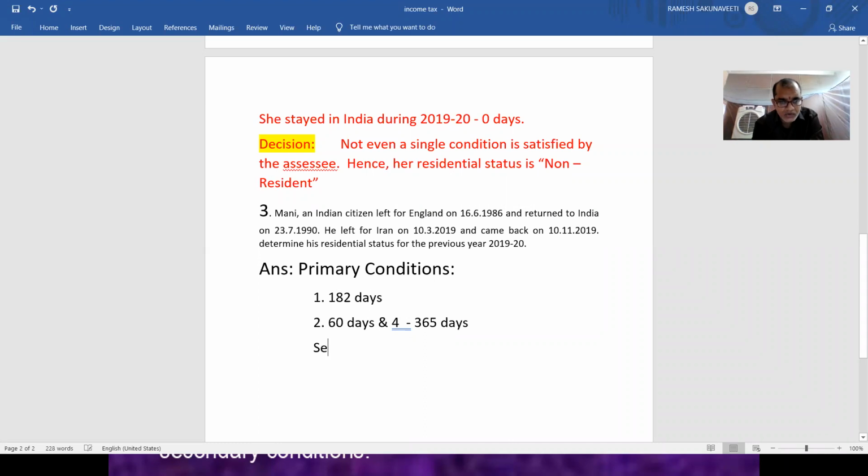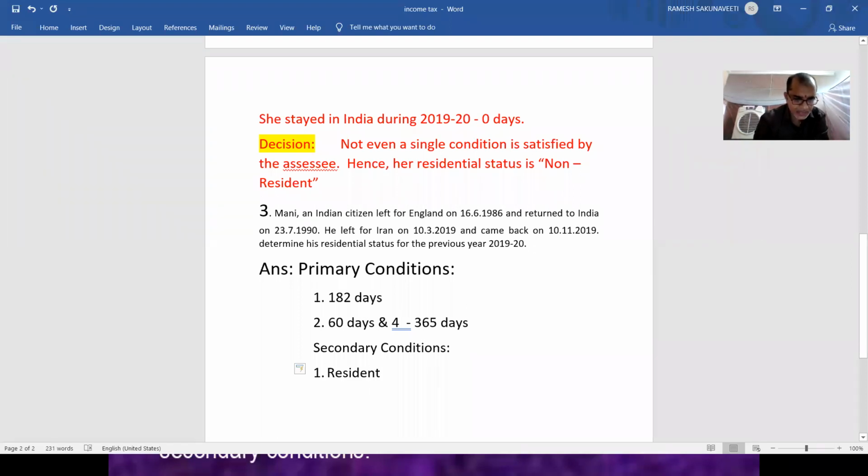Has anybody noted down the secondary conditions? What are the two secondary or additional conditions?